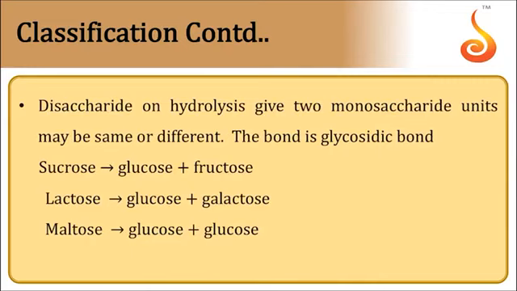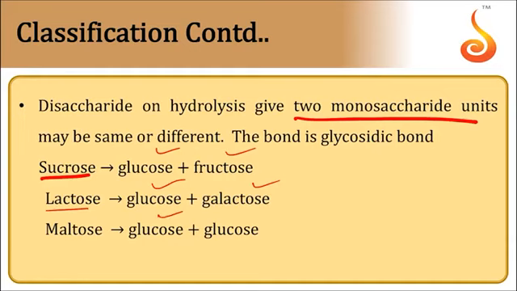Disaccharides on hydrolysis can give two types of monosaccharides. For example, sucrose on hydrolysis can give glucose and fructose. Lactose on hydrolysis can give glucose and galactose. Maltose on hydrolysis can give glucose and glucose.